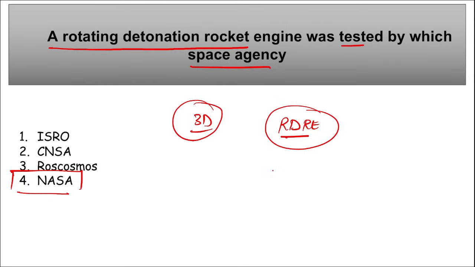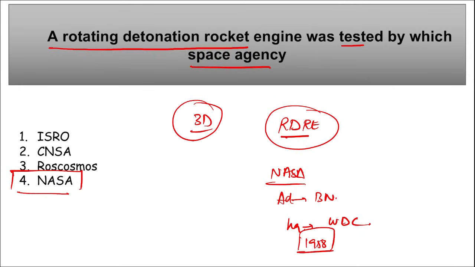If we talk about NASA, who is the administrator here? Bill Nelson. Headquarters is in Washington, DC, and it was established in 1958.